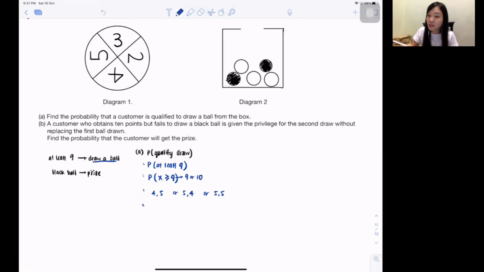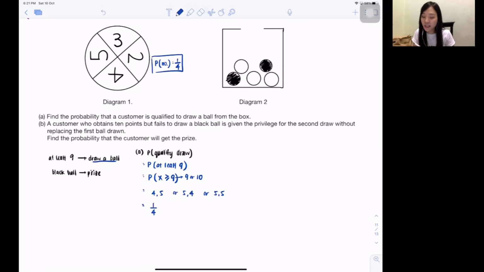Can? So what's the probability of getting 4? So guys, the probability of getting 4, getting 2, getting 3, getting 5 is all 1 over 4. Why 1 over 4? Because the circle is only divided into 4 parts, and they say all the 4 parts are equal. So every single part is 1, and altogether there are 4 parts. Isn't it 25% for you guys to get each part? So it's quite understandable. So the probability of getting any number inside here is 1 out of 4.